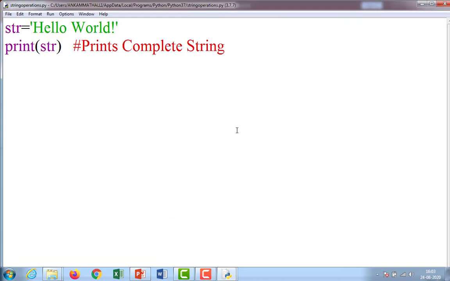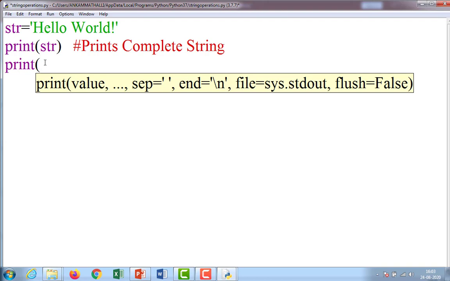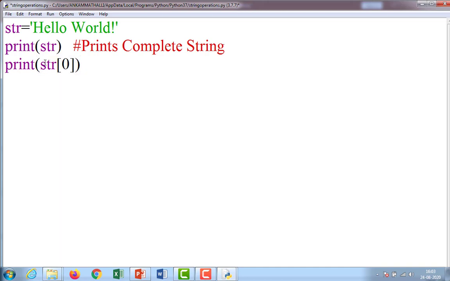No error came. Next, suppose I want to print the first character in the string. In all programming languages, whenever we use strings, the allocation starts from 0 onwards. So print str of 0, indexing, enter.